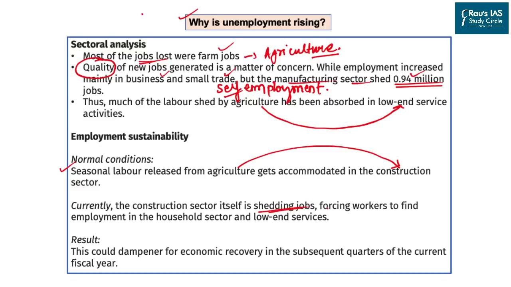Now what we are observing as of now is that a person who is moving from agriculture to the construction sector could not get a job, and will then end up going to the household sector or low-end jobs, which are mostly unorganized. So as a result of the entire phenomenon, what we are observing is the dampening of the economic recovery. So the economic situation we were expecting India to have is not the current scenario.